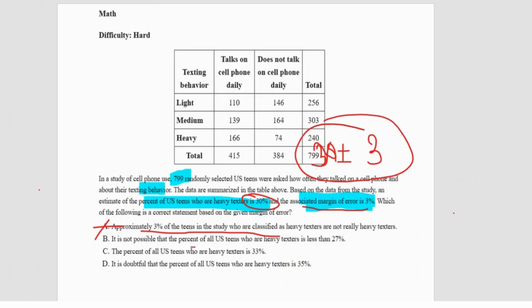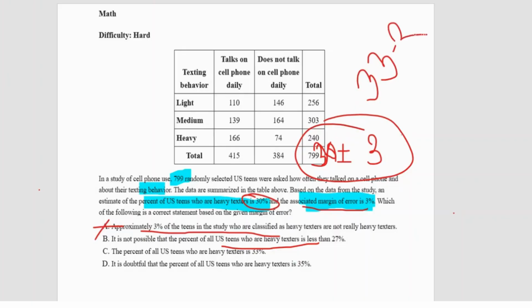It is not possible that the percent of all US teens who are heavy texters is less than 27%. Always look for the keywords, like how they have worded the questions, because that's what may throw you off from the answers. So what can be the percent? What is the actual estimate? As I told you, it has to be always 30 plus 3 or 30 minus 3. So 30 plus 3 means 33, and 30 minus 3 means 27.